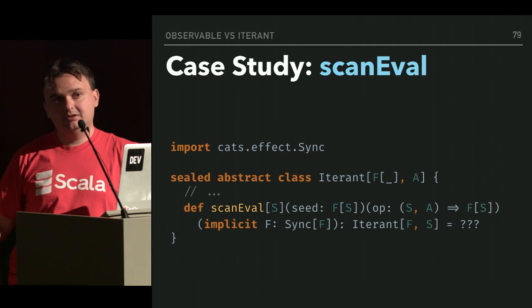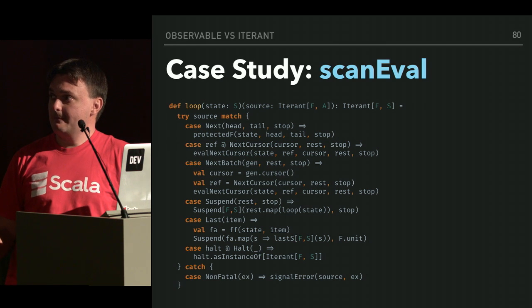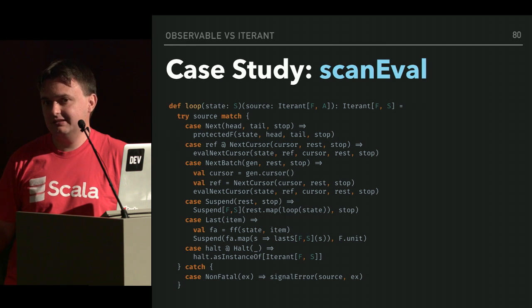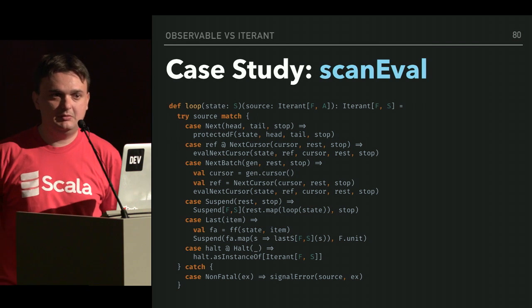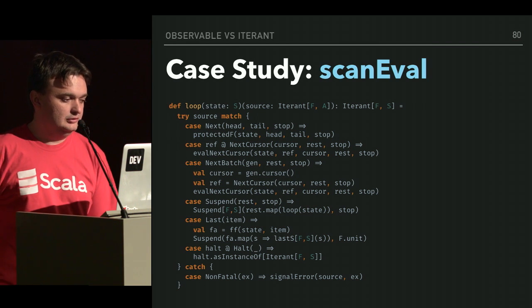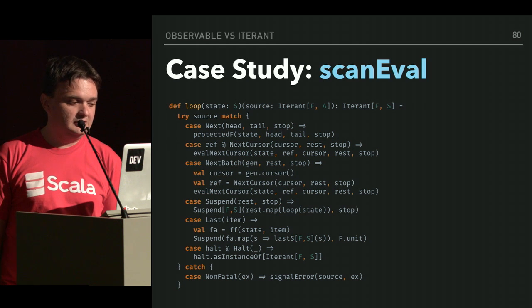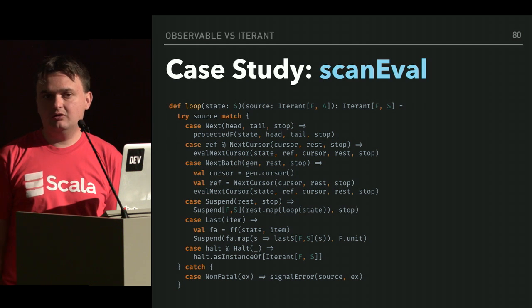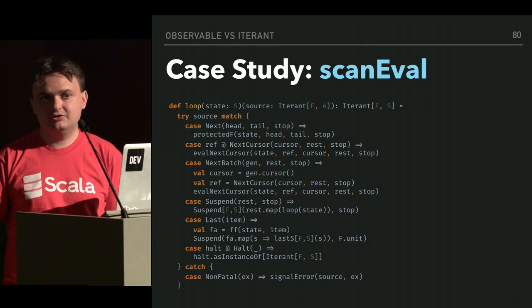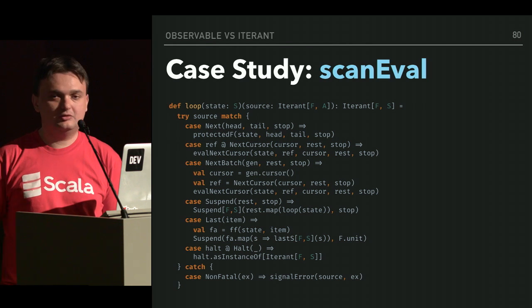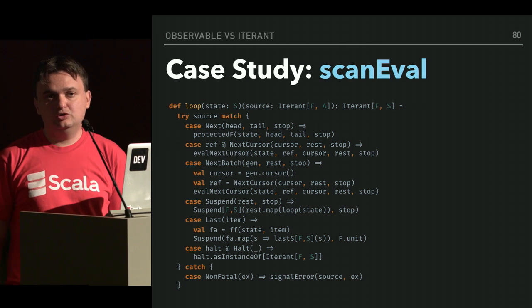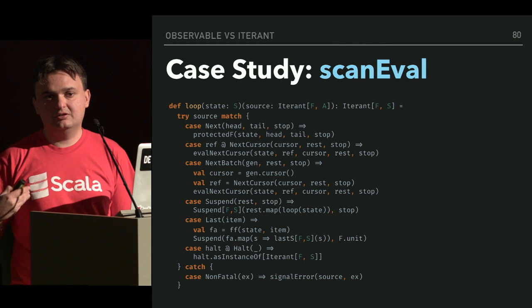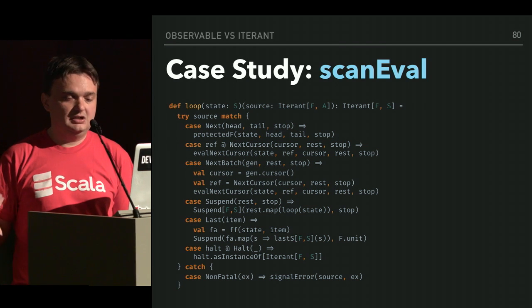And implementing it for iterant is not easy, but reasonable, let's say. I mean, you describe a loop and you don't have to understand the implementation. I'm just showing it here for you to know what we're talking about. So you do pattern matching on the states and then you return something. Pattern match, return something, and we build that state incrementally. It's standard functional programming. You have some gotchas related to recursion, but it's doable.